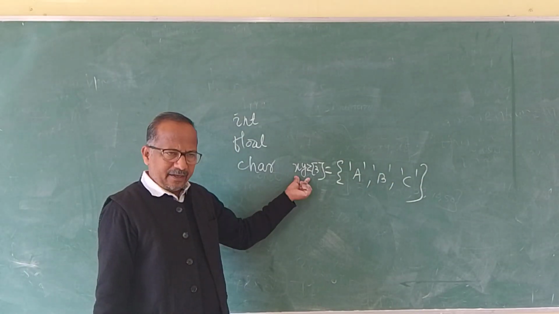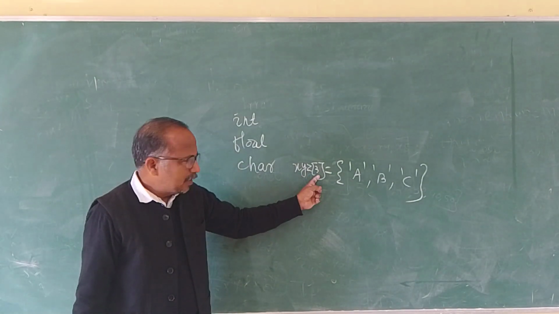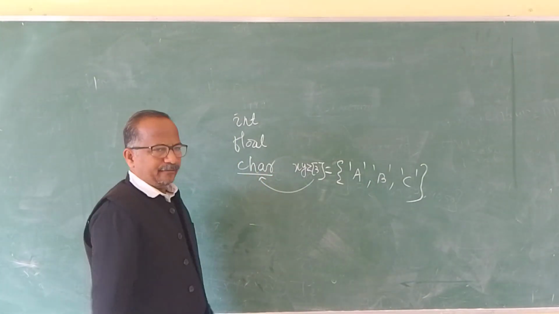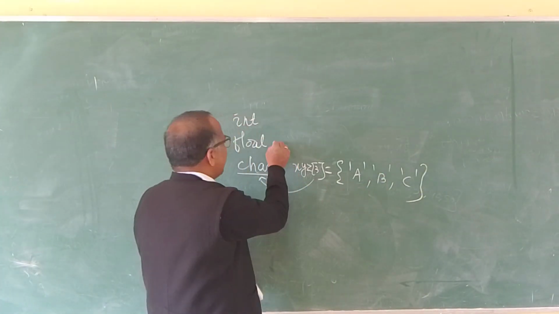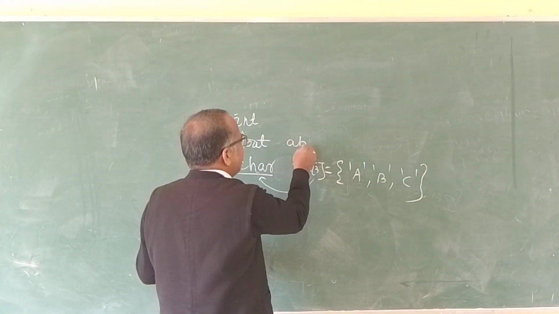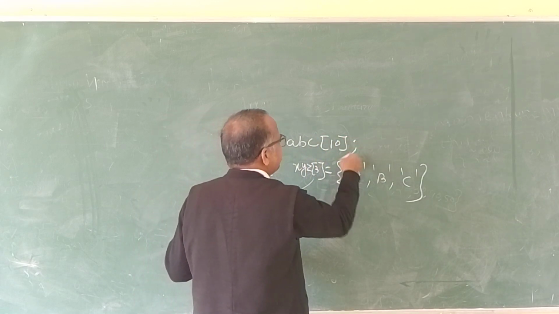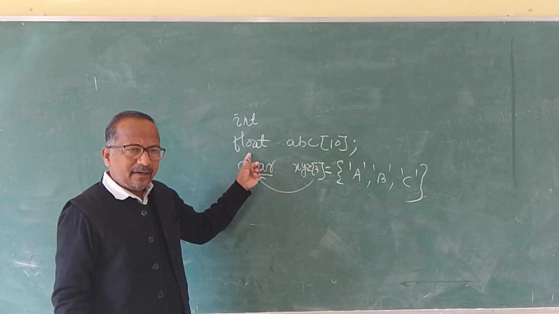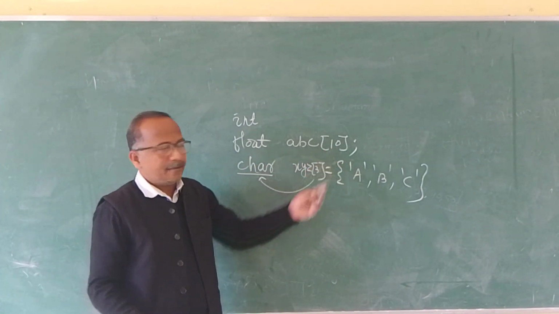xyz is the name of the array. How many characters should be there? Because it is character, the type of the array is characters, and it will store either A or B or C. Now, for example, float: ABC is an array, and it will store 10 values. Here, ABC is a floating point data type. It will store 10 floating point numbers.